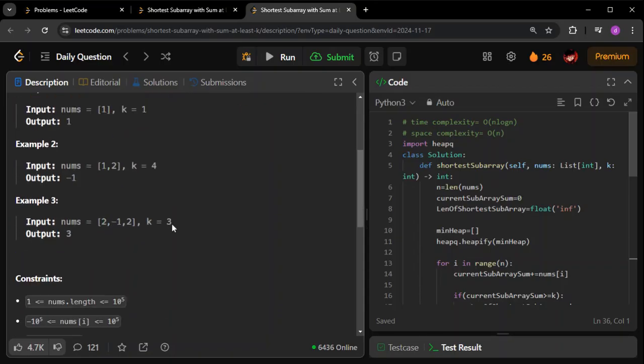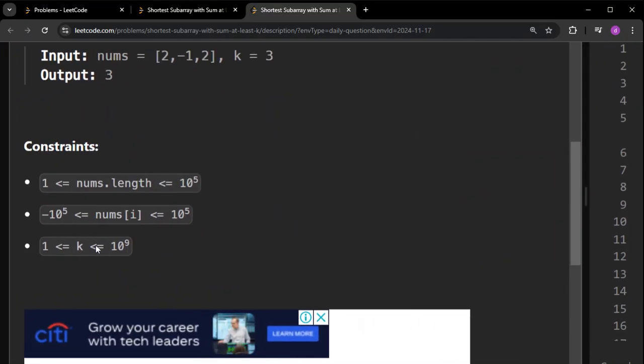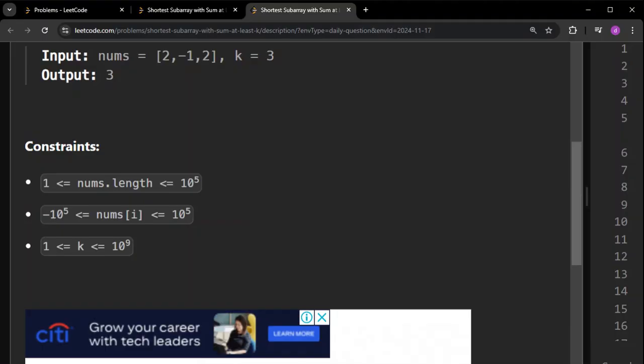The question is very simple here, but before you think of multiple approaches, let me first show you the constraints. If you see here, the nums can also be negative. Remember that we have solved a similar question previously. In that question all the numbers are positive, so you can very easily think about a sliding window approach, and we have done that question. I think within this November daily challenge, or the last 2 days of the October daily challenge, we did something like that. But here the numbers can be negative. Since the numbers can be negative, you cannot try the sliding window approach here. That is the downside of that.